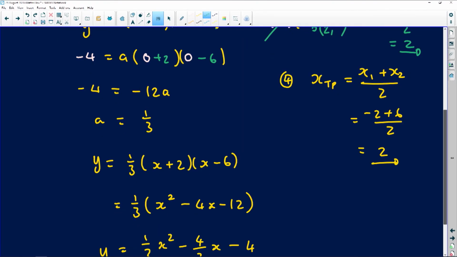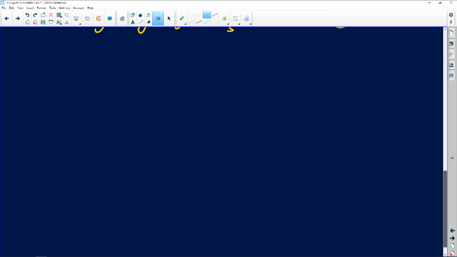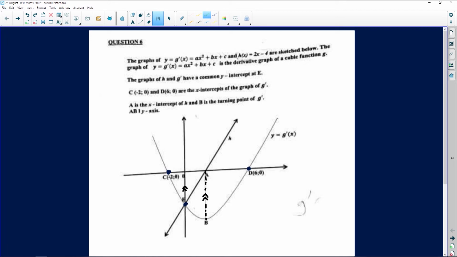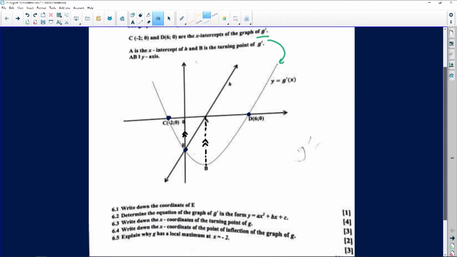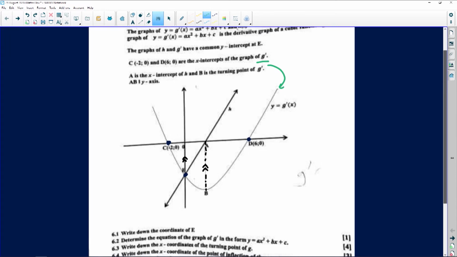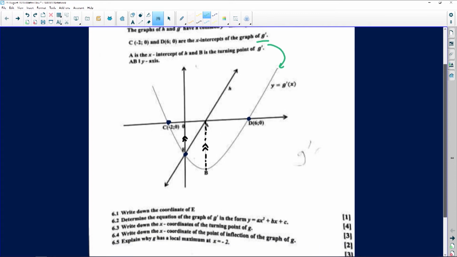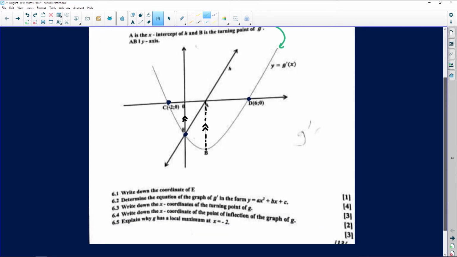Okay, cool. So now remember there's G and there's G prime, right? Oh, they're saying G and G prime. All right, so I'm the one who's actually confusing these things. Yeah, let's go back. Remember, guys, the graph of G prime is the one we are looking at here, right? So G is the graph which happens to be the cubic, the original. So the examiner was not asking about the derivative. They were basically asking about the original, the graph of G, the cubic. So they also want to find the turning point of the cubic. So we'll answer 6.3 and 6.4 collectively, right?